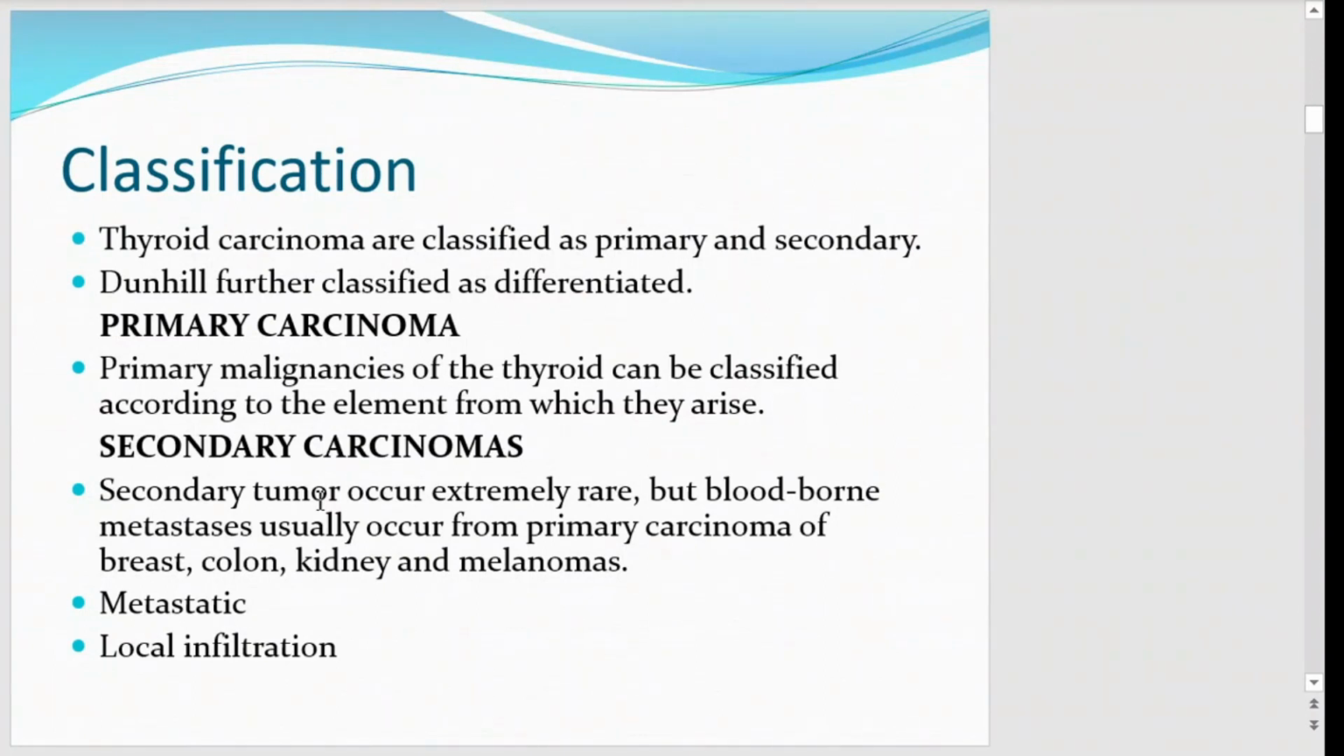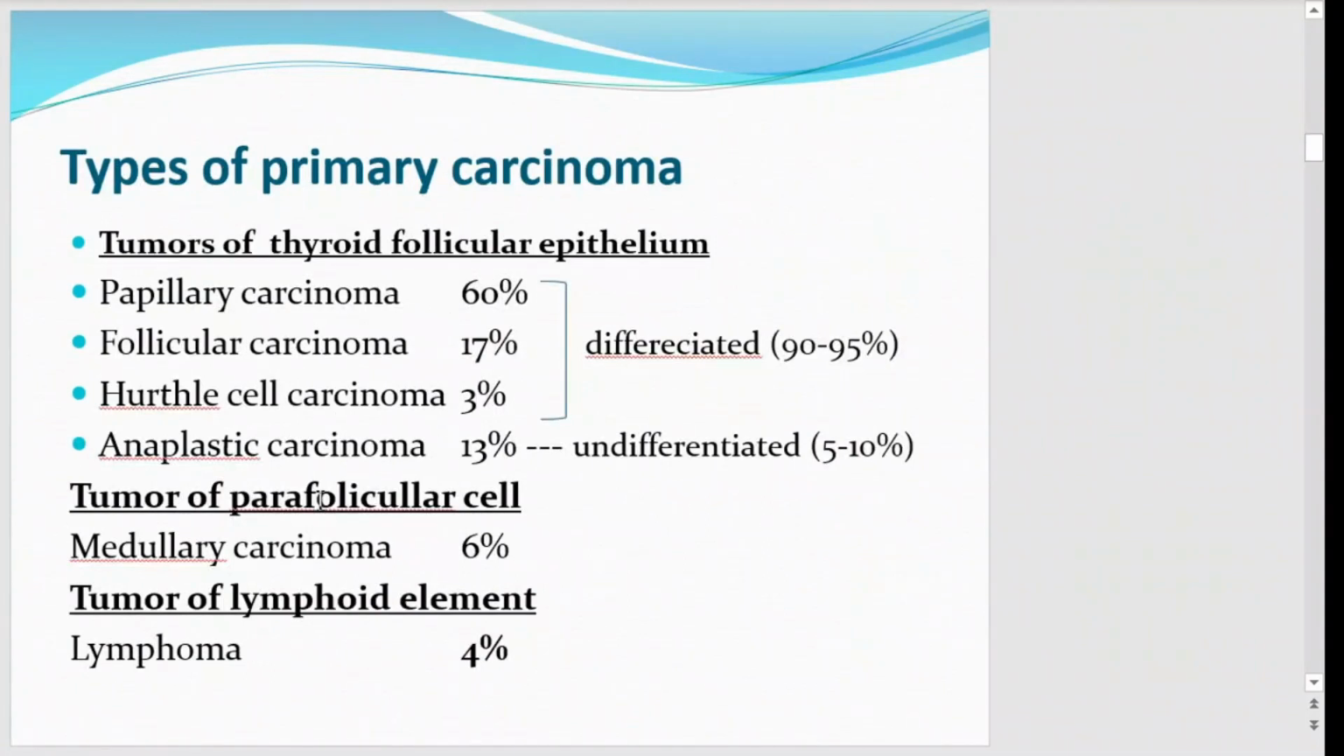Third one is local infiltration. And types of primary carcinoma. Now, I've told you that carcinoma is classified into primary and secondary. So, what are the types of primary carcinomas? As per the tissues of the thyroid, the epithelium of the thyroid from which they arise. Number one, tumors of the thyroid follicular epithelium.